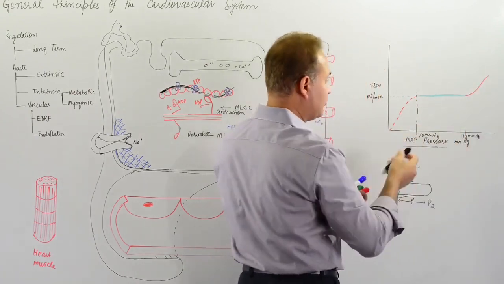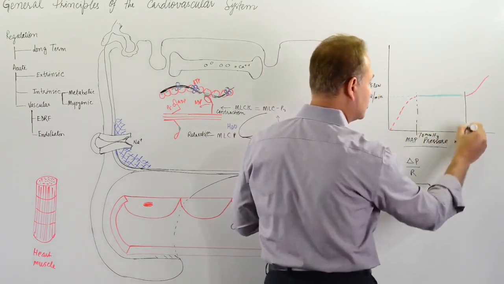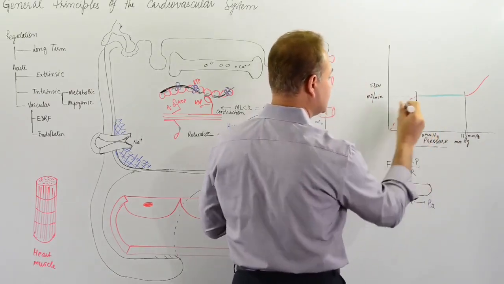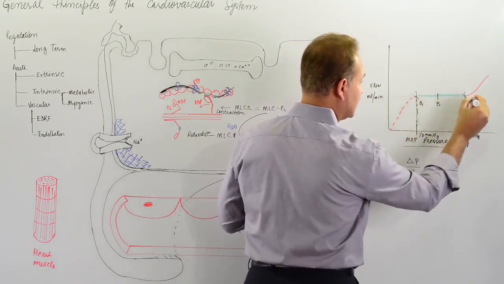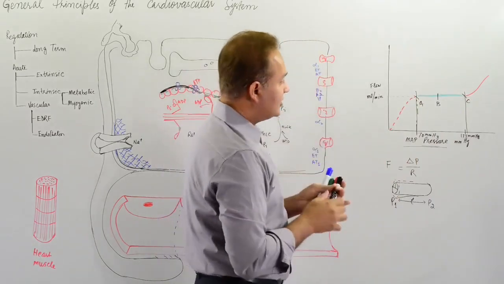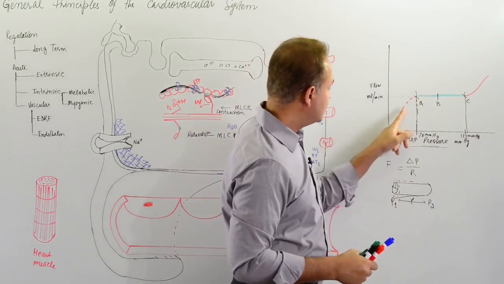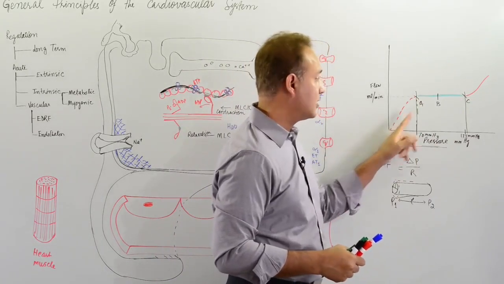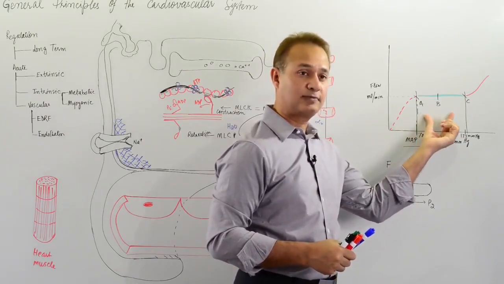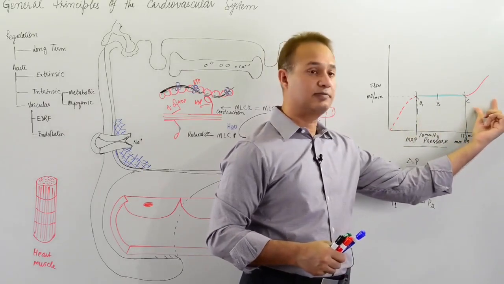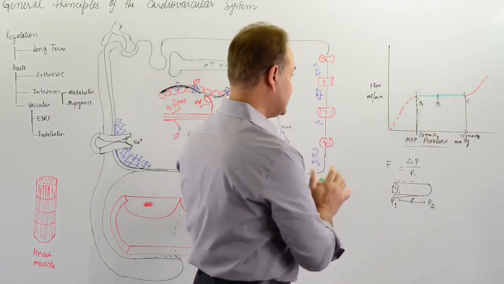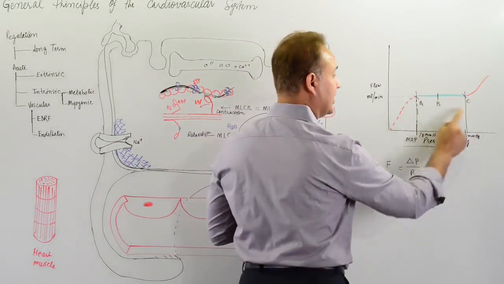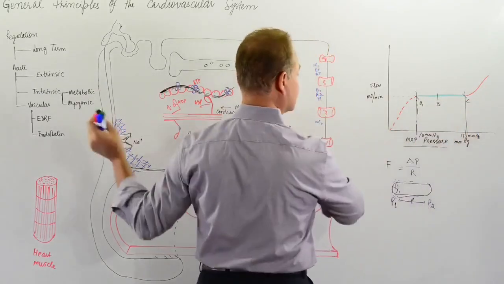So we need to answer a few questions here before we go and see the theories of the flow. Let's say this is point A, this is point B, and this is point C. The first question is, what is happening to the flow here? Why is this flow kept constant here? And what happens to the flow here? Why is this flow increasing? So let's answer these two questions, points A and C, and then B is the discussion that we'll do today.